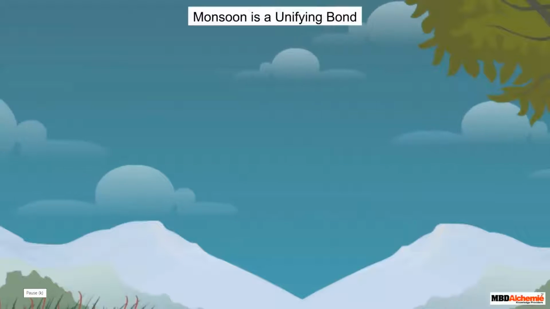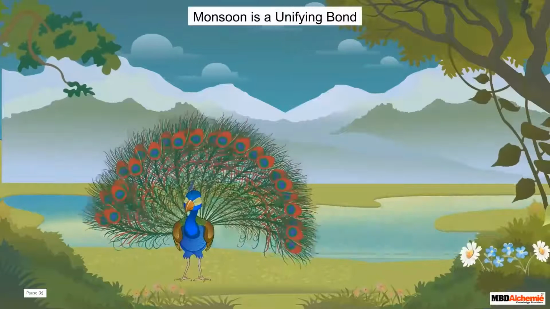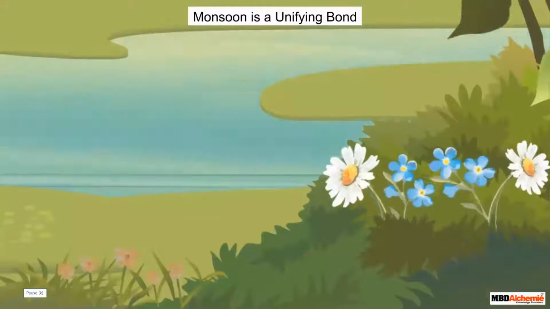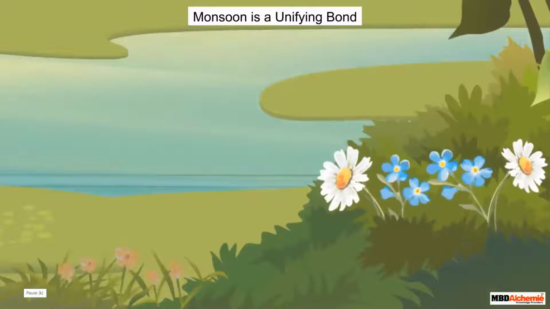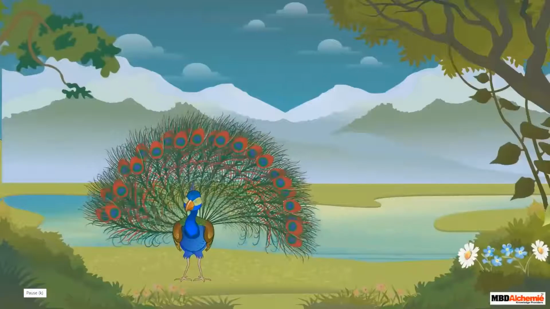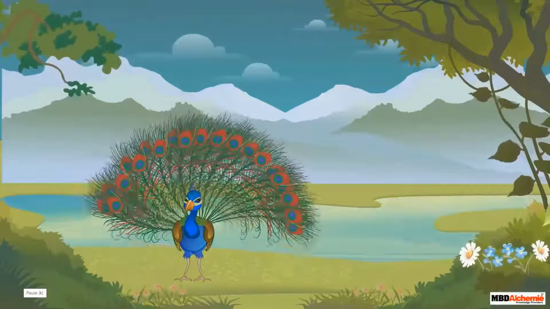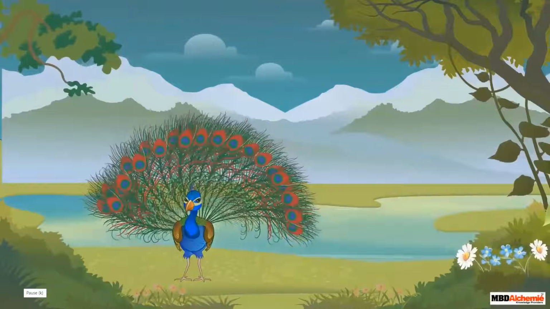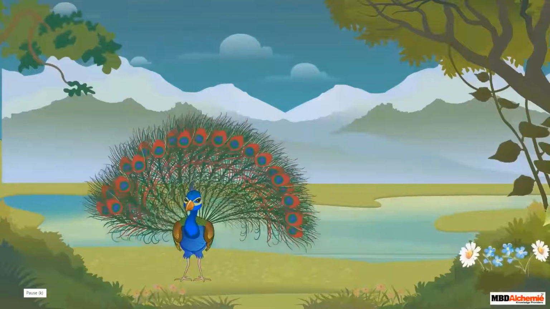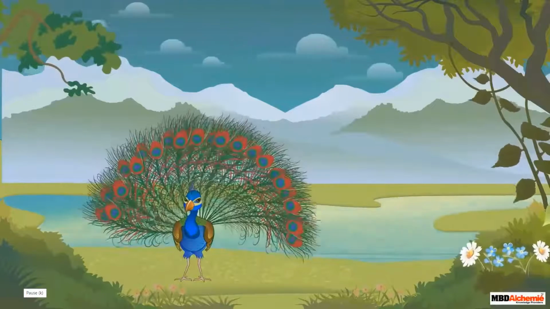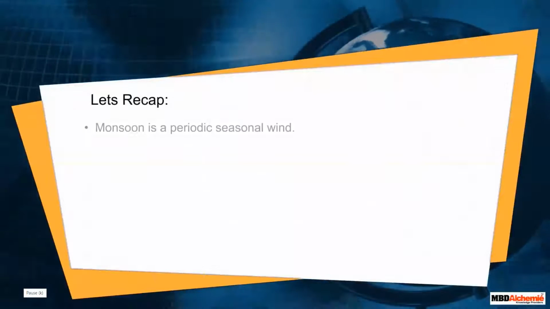Monsoon is a unifying bond of the nature and lifestyle of India. The rivers and ponds rejuvenate with rainwater. The soil and underground water table gets support to hold moisture and water, and the parched plant and animal kingdoms become lively with the monsoon shower. The green nature of monsoon-fed India has inspired poets and artists to create rich poetry and paintings that add to our rich cultural heritage. Let's recap.